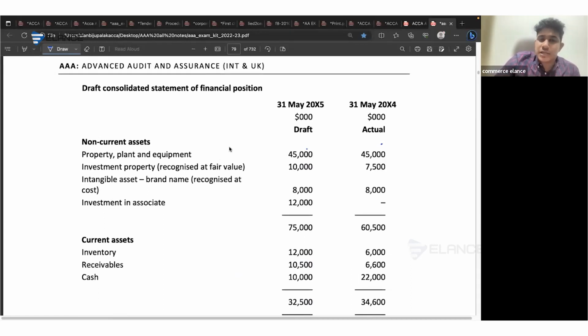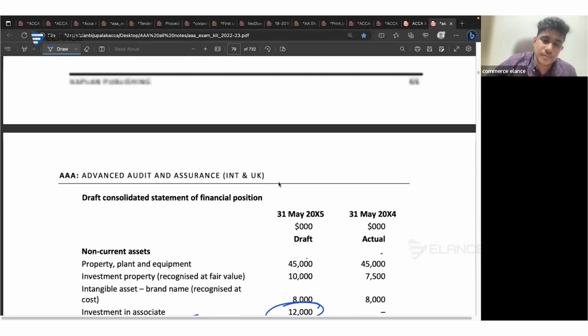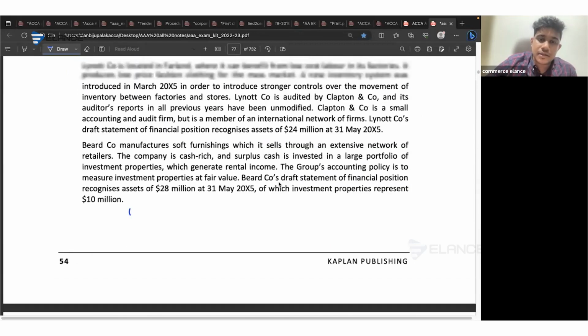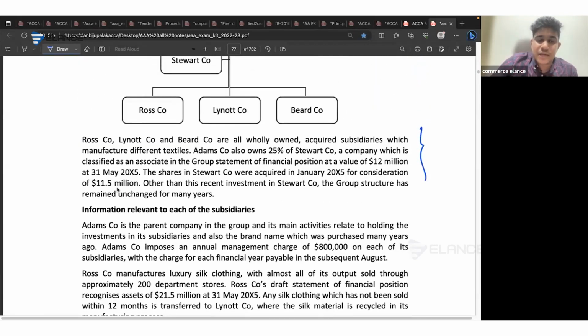There will be an investment in the associate that needs to be shown here. They have shown it here as 12 million, and they have mentioned that they acquired it for 11.5 million. Currently for the year end, it's a 0.5 million increase. Probably that might be due to the addition of the profit figure.